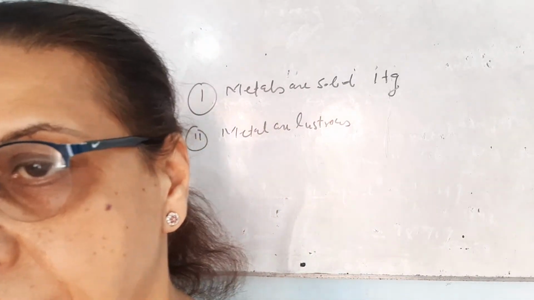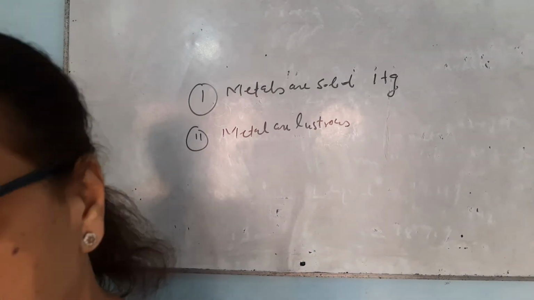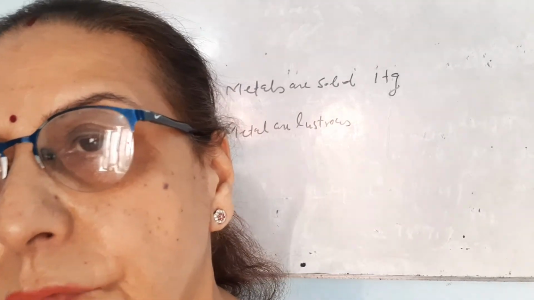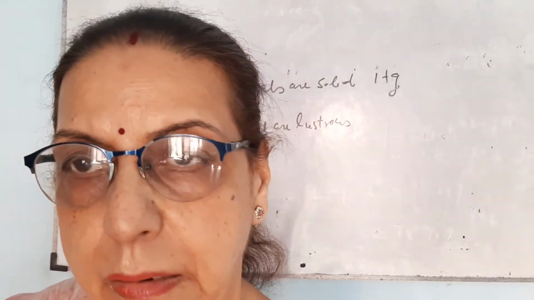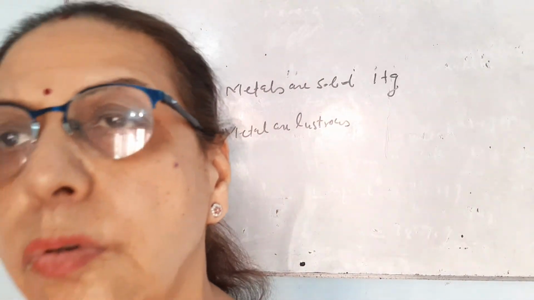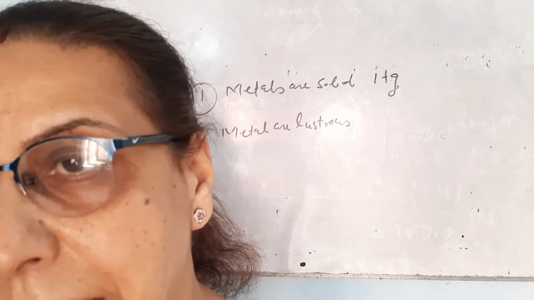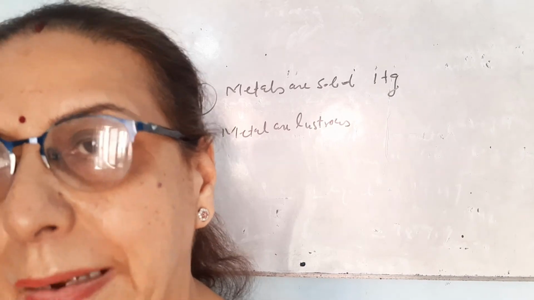Although sometimes the surface of a metal becomes dull, if you rub the surface with sandpaper, it becomes shining again. The dullness is due to the formation of an oxide layer, sulfide layer or carbonate layer at the surface of the metal.